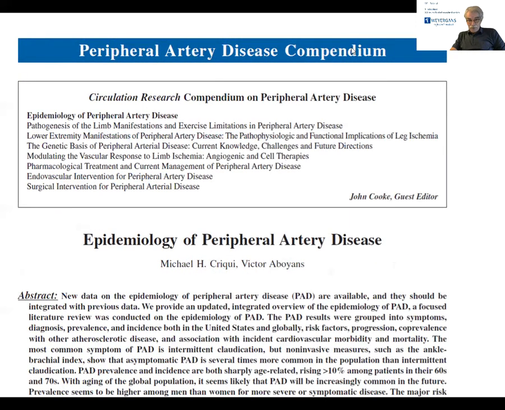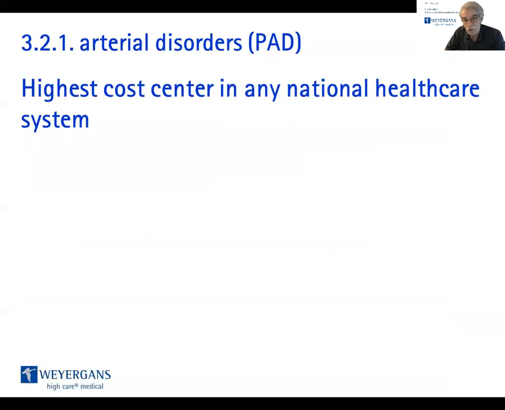I will give you a compendium on peripheral artery disease. You'll get it as a PDF, and it explains quite nicely both the spread of PAOD and the prevalence. What we should know as well is that the PAOD causes the highest costs in any national healthcare system. It's not cancer, nor accidents, nor corona. It's the PAD which produces the highest cost in the healthcare system.